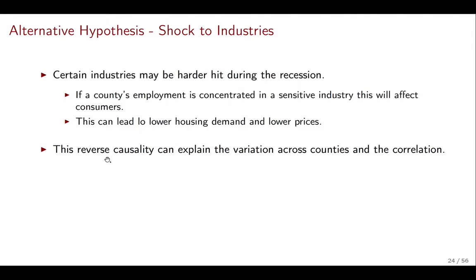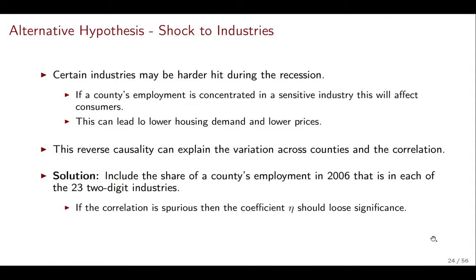This is what we call a reverse causality problem, where perhaps we're reading the graph wrong, and it's not that changes in housing generate changes in employment, but the changes in employment generate changes in housing. So how can we get rid of this reverse causality problem? Well, we can include the share of each county's employment in all of these 23 industries. So if the real reason we had seen that positive correlation is because of the industries, we should see now that after controlling for the importance of each industry in each county, that effect should go away.